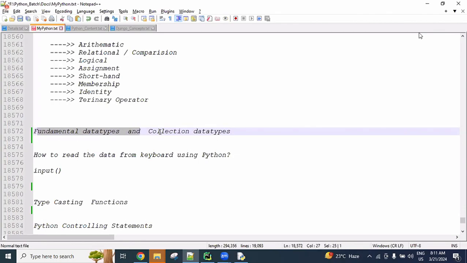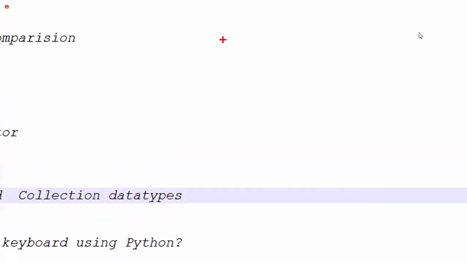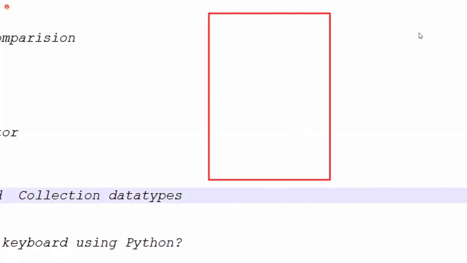What is the difference between fundamental data types and collection data types? This is often asked. First of all, take any organization, like a bank or a school, or one city. Everything in Python we consider as an object. Every object has its properties: some data properties and some operations properties.